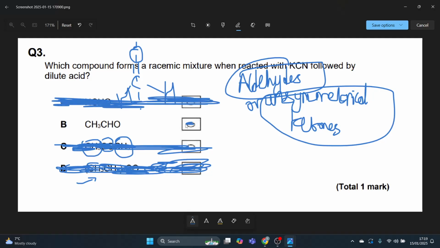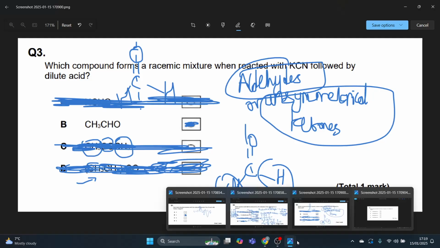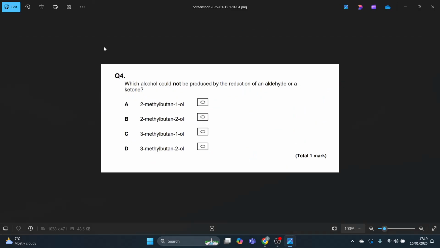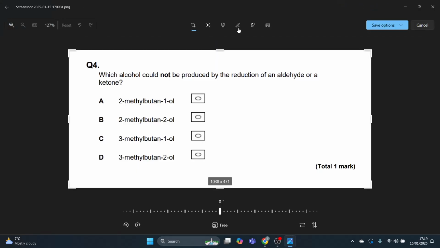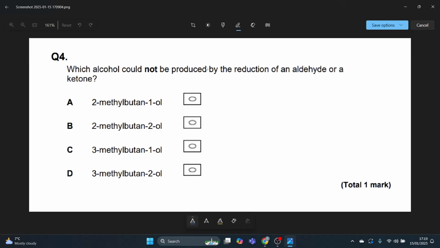Therefore my answer must be B. And that makes sense because you've got your carbonyl group and you've got your hydrogen here, you've got your CH3 here. Is that symmetrical? No, it's not. You've got a methyl group and a hydrogen here. They're both different. And therefore unsymmetrical ketones or aldehydes form a racemic mixture when reacted with KCN. And then question 4, which alcohol could not be produced by the reduction of an aldehyde or ketone?